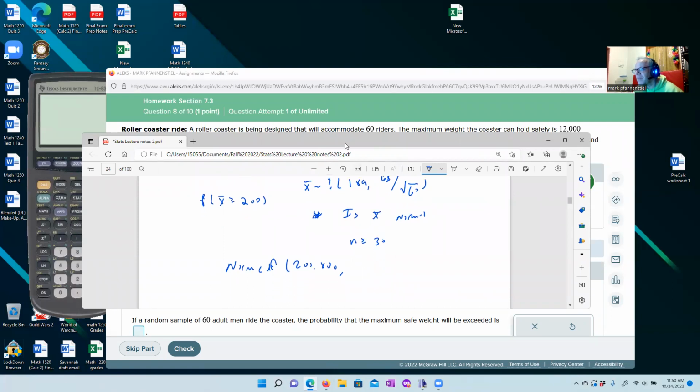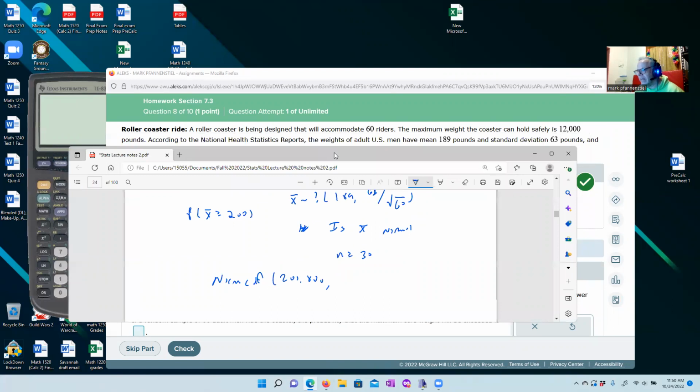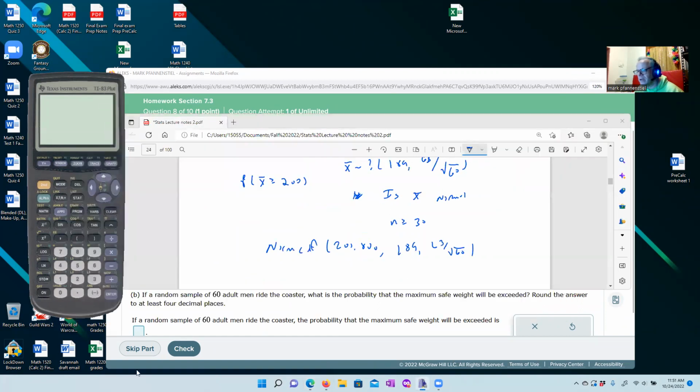Okay, and then our average was 189 because that was the overall average weight of the population, and the standard deviation was 63 divided by the square root of 60. Okay, and that's what we're going to be calculating here, right? So let's go with this. We're going to say, okay, I want norm CDF. Actually, what is 63 over the square root of 60?